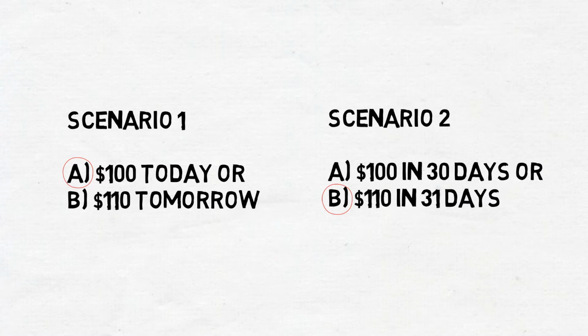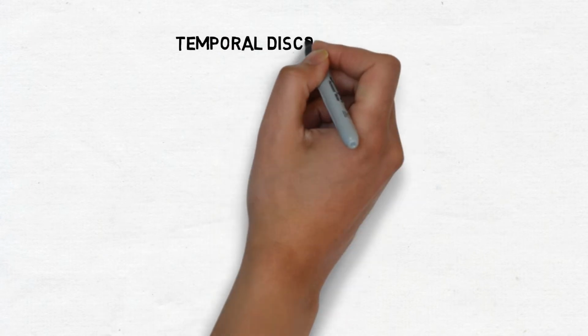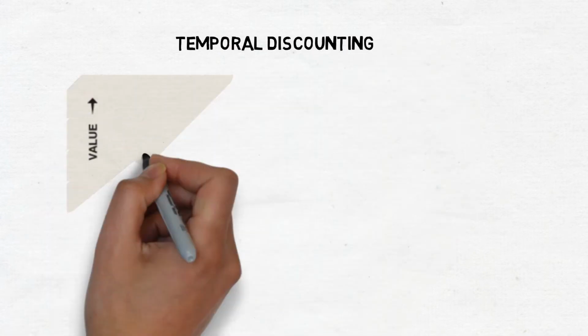If we look back, we made two different choices, even though the first and second scenario are essentially the same, the only difference being the time spent. This inconsistency is referred to as temporal discounting. Decisions made now lead to different choices compared to decisions made later.